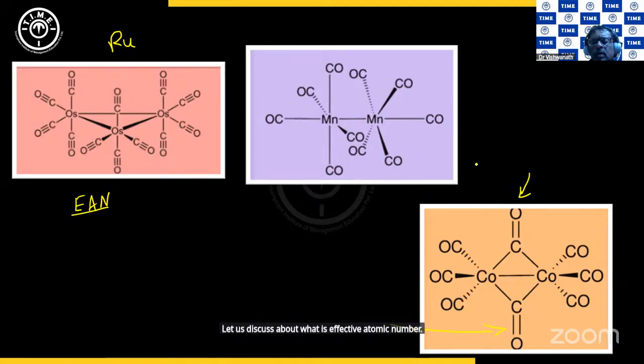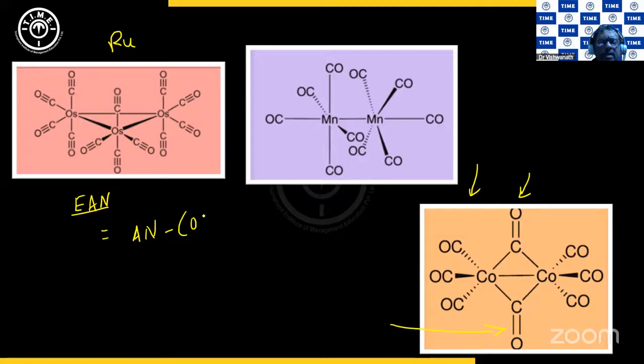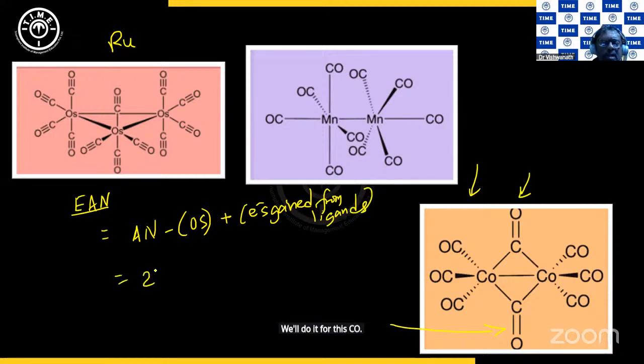For this complex, we are going to do effective atomic number. Effective atomic number is the atomic number of the element minus its oxidation state plus electrons gained from the ligands. We'll do it for this Co. Co's atomic number is 27.